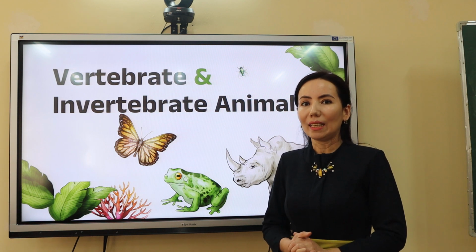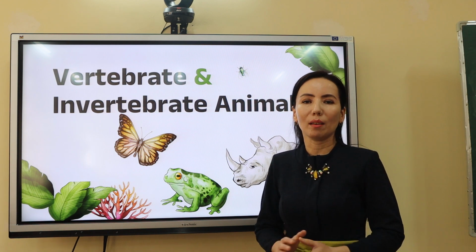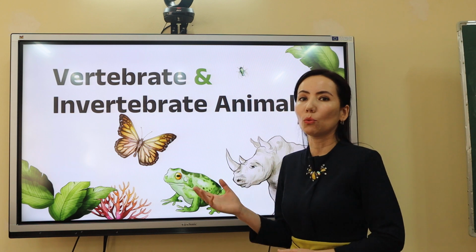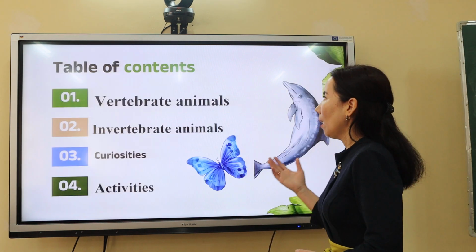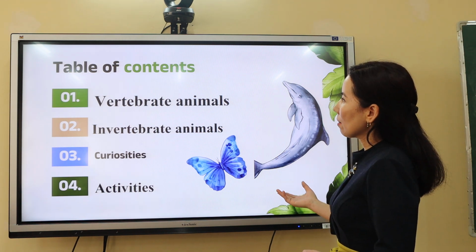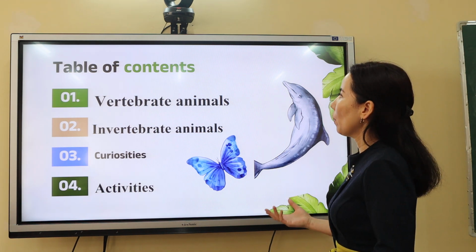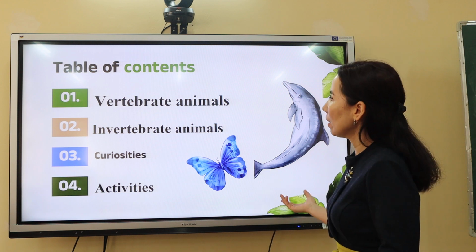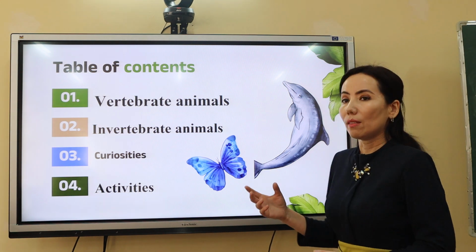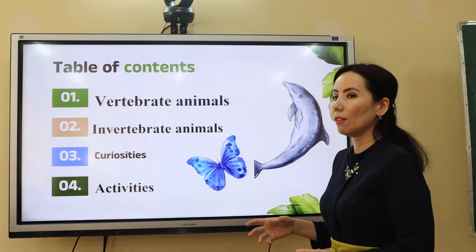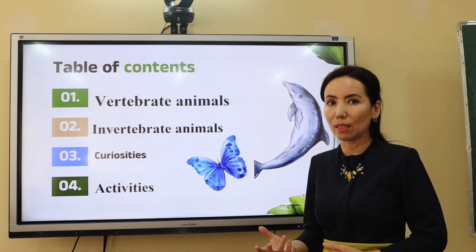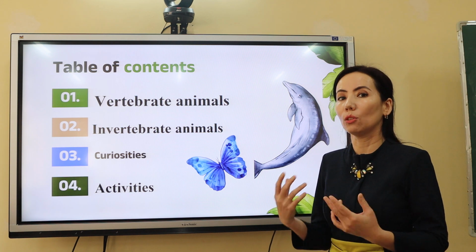So, dear learners, I want to talk about today's topic: vertebrate and invertebrate animals. So let's start. Table of contents. First, we will talk about vertebrate animals, and the second one is invertebrate animals. The third part of our lesson will be curiosities, and the fourth part is activities. We will review our knowledge.